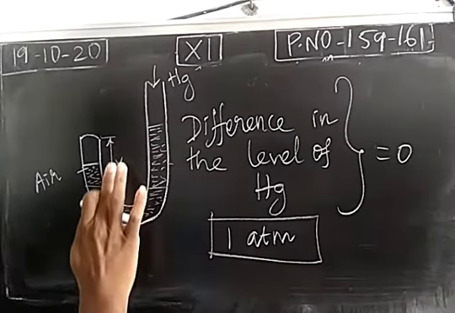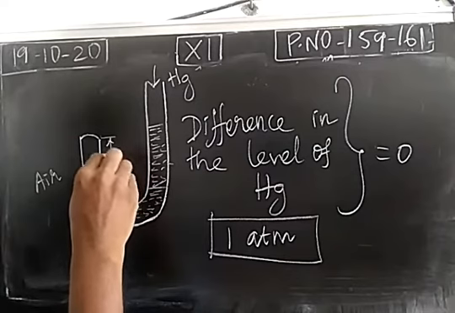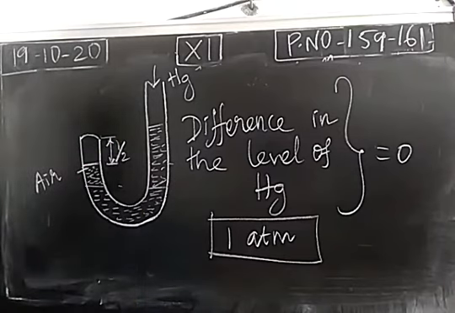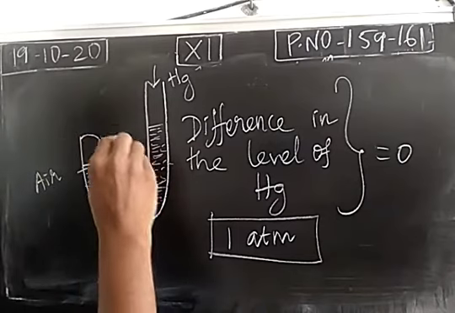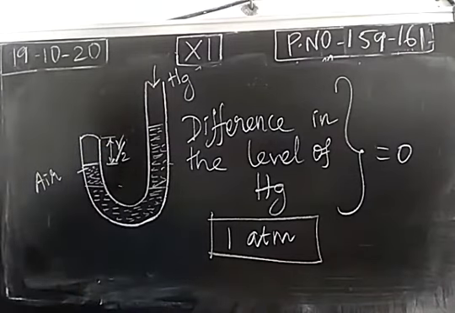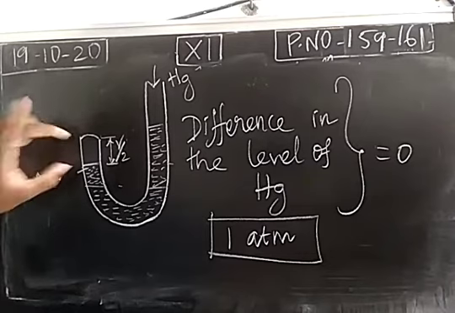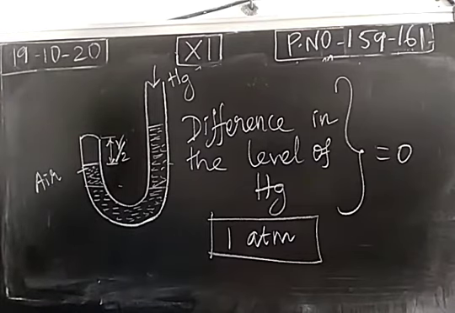So now the volume is reduced by 50%, 1 by 2 V. This can be written as V by 2. 50% of the volume of atmospheric air is reduced in the tube by adding the mercury.